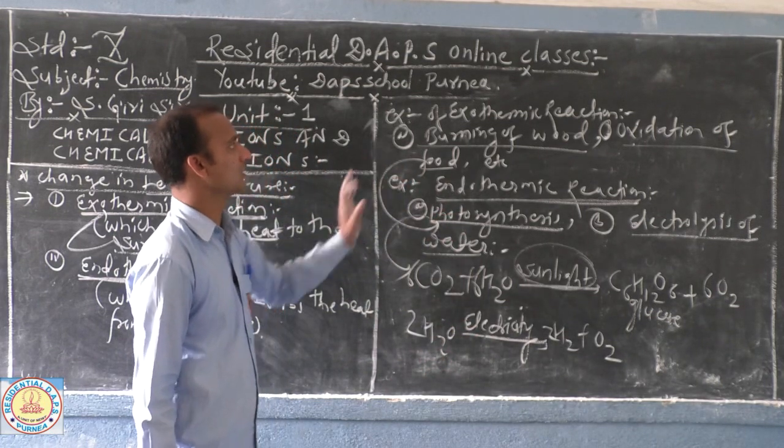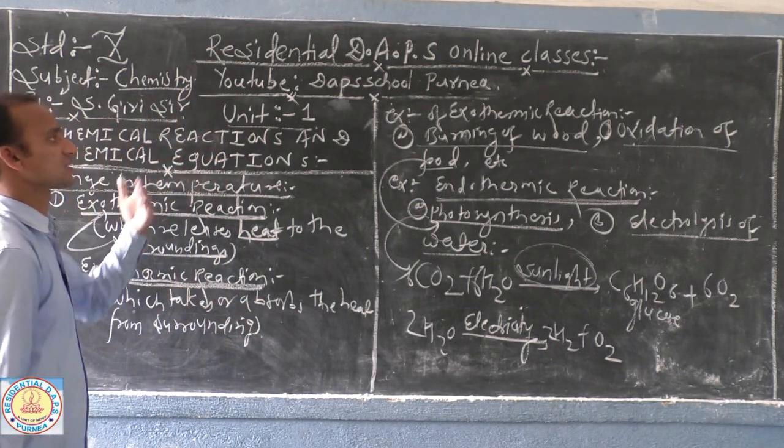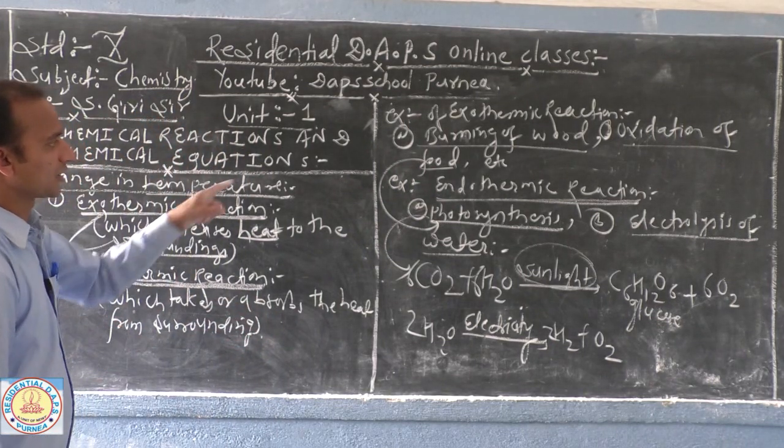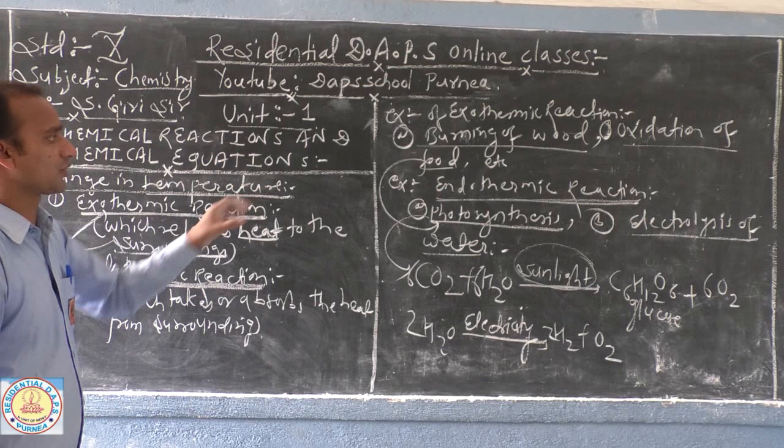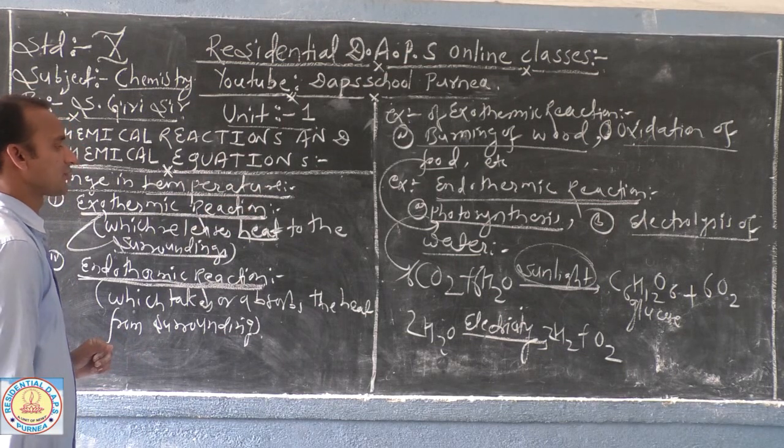Simply you have to understand, exothermic means which releases the heat energy to the surroundings, but endothermic absorbs or takes in the heat energy from the surroundings.